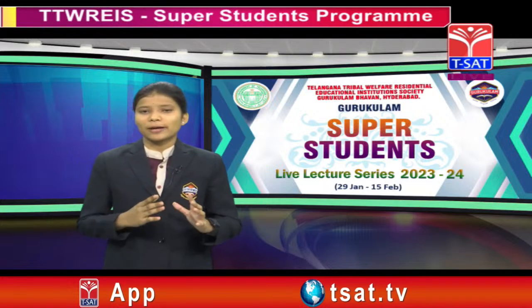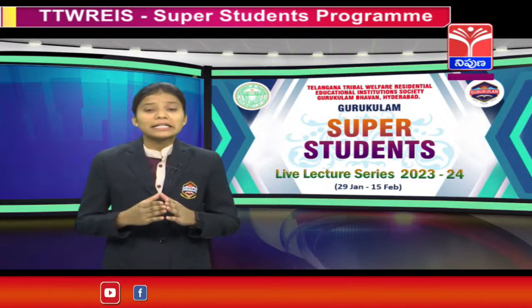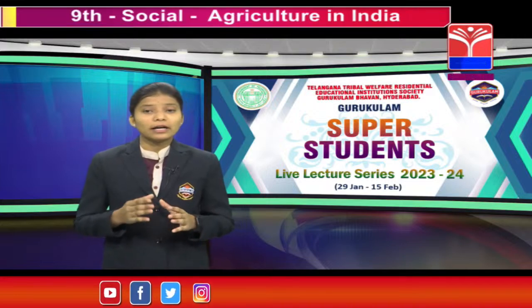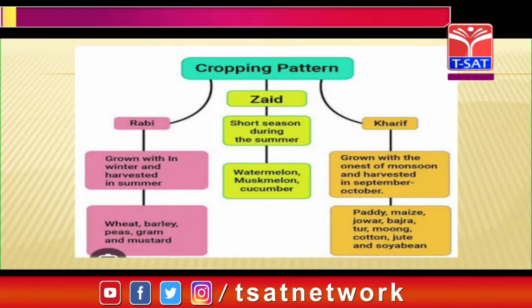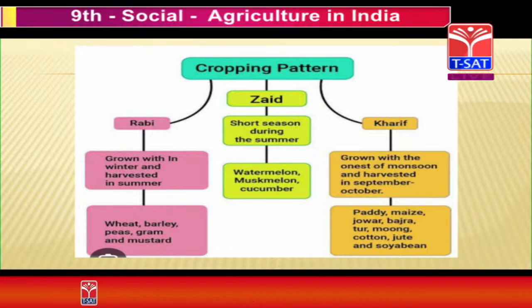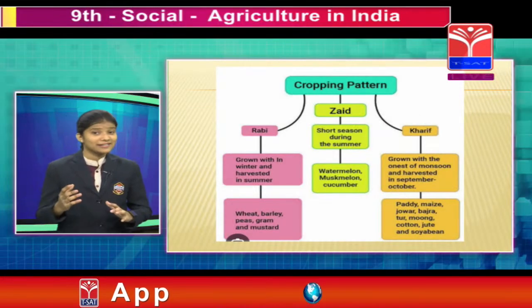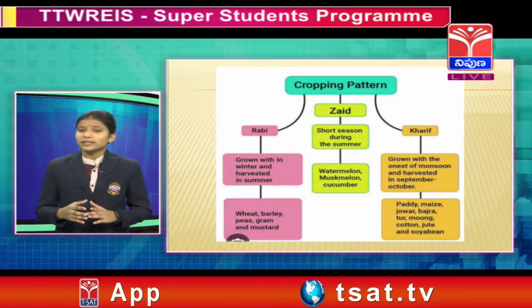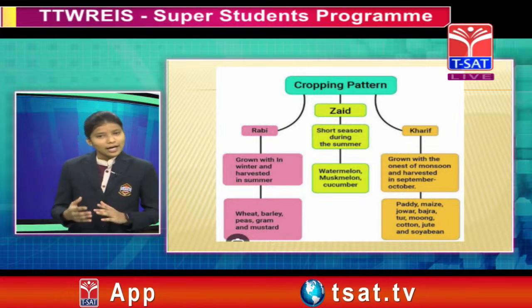Let me explain to you about the Kharif season. The Kharif season begins with the onset of monsoon. Monsoon is nothing but the rainy season, right? And the harvest is in September to October.